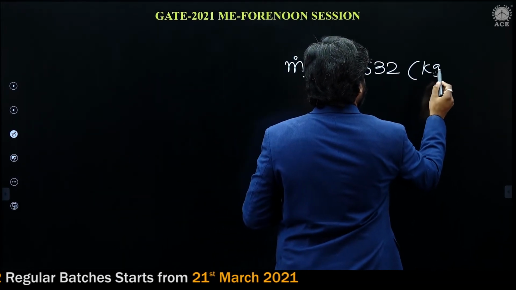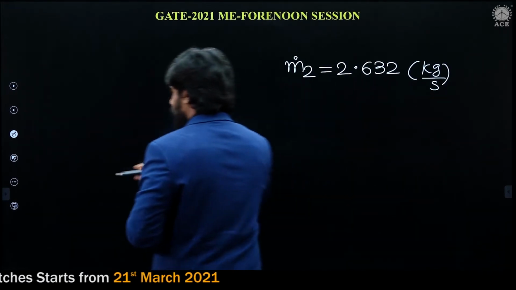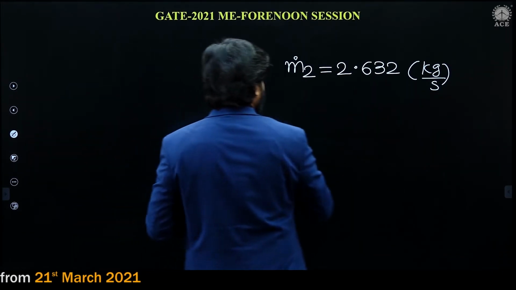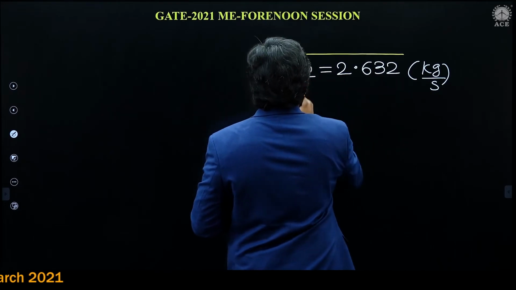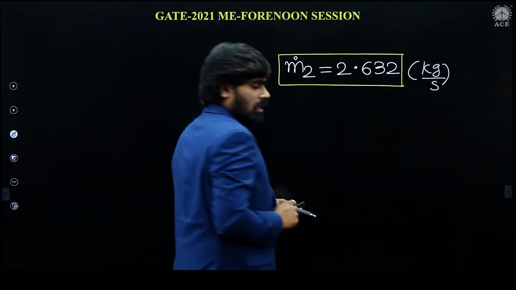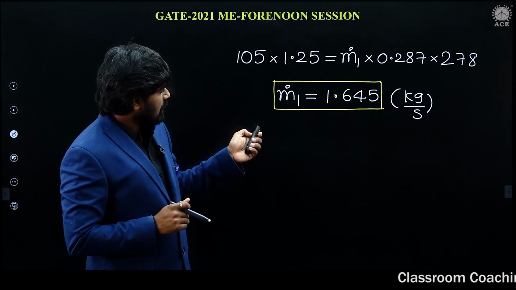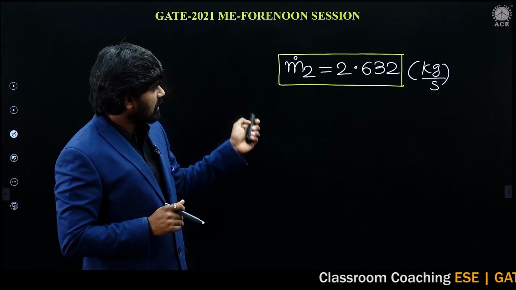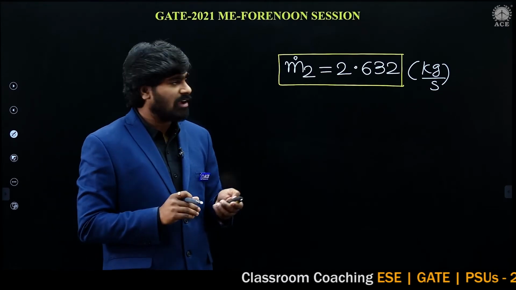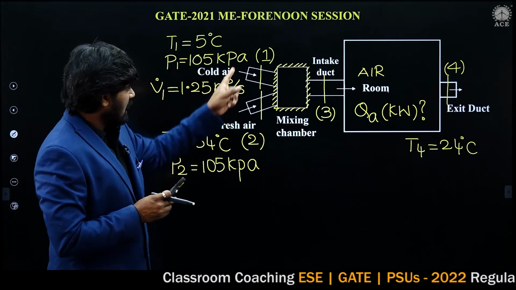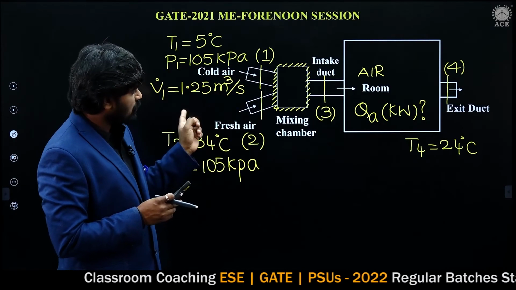kg per second. So what have we done? We have first calculated the mass flow rate at section 1, then the mass flow rate at section 2. So at section 1 we have a mass flow rate, and at section 2 also a mass flow rate.